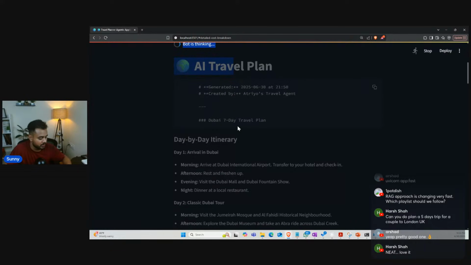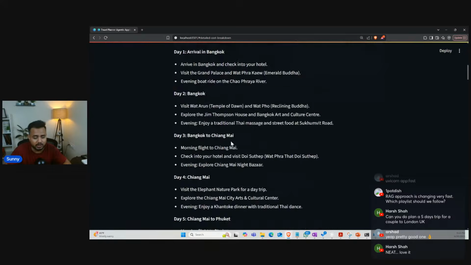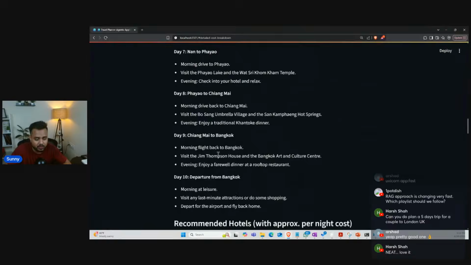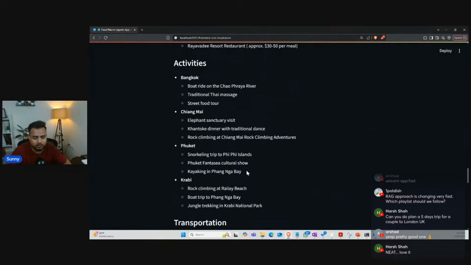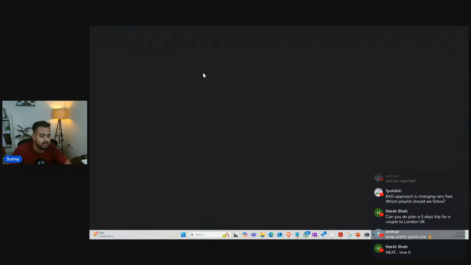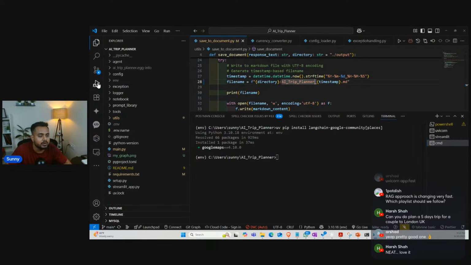So here, let's see. Okay, so guys, see the day by day itinerary. Plan for day one, day two, day three, day four, day five, and so on. Everything is being generated along with the complete detail. See the length of the response. Maybe I will get the output over here. Let me check, guys. If everything is perfect, I'll be getting the output.